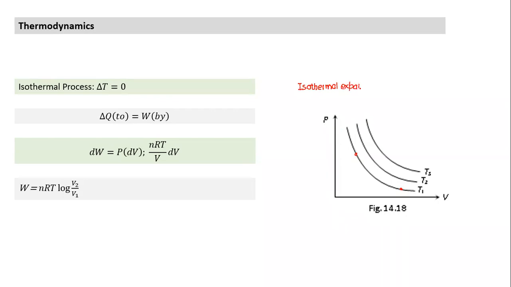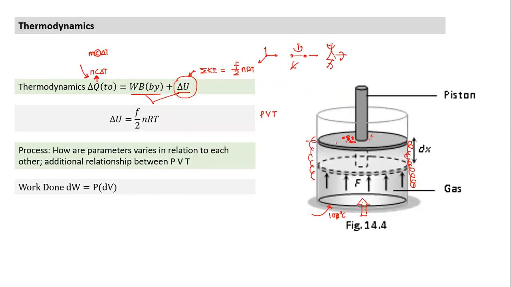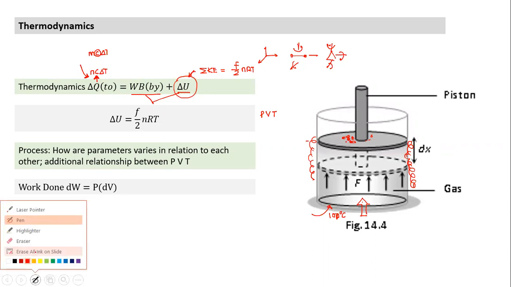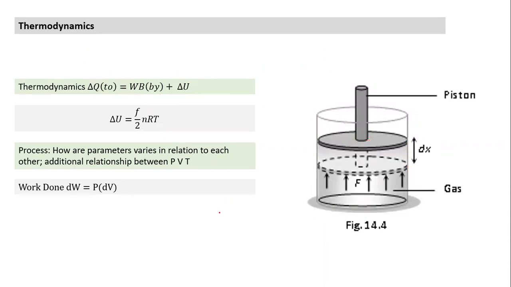Can someone think of it practically, step by step, if I have this kind of arrangement? Can I relate it to real life? What is isothermal expansion? The gas should be allowed to exchange heat with the atmosphere. So first of all, this container I have is a conducting material. Suppose I take a copper container and I want to maintain the temperature at 80 degrees. How do I maintain the temperature? I can keep it in a water bath and maintain the temperature of the water at 80 degrees centigrade.